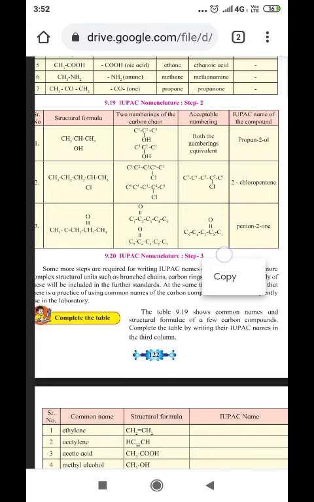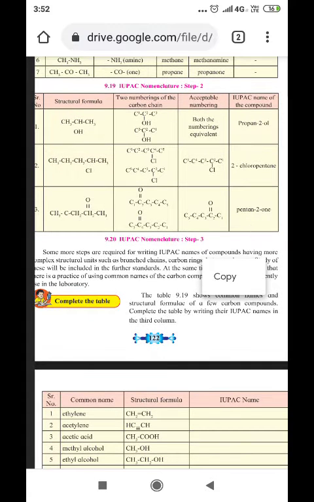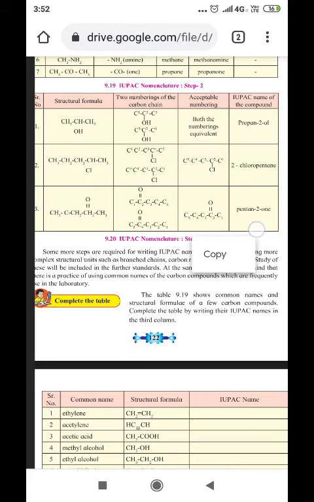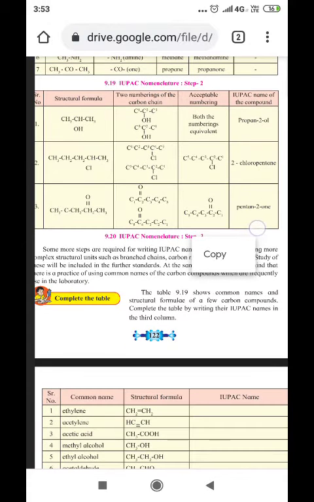From 2 and 4, 2 is the smallest one, and therefore the name is given as 2-chloropentane. 2 implies chlorine is attached to the second carbon. Chloro implies the functional group, that is halogen, which is prefix. Pentane implies 5 carbon atoms are there.